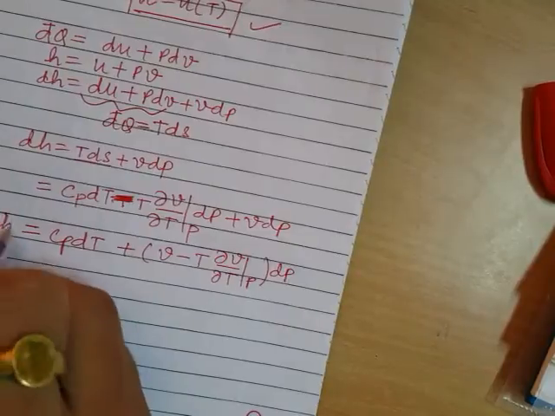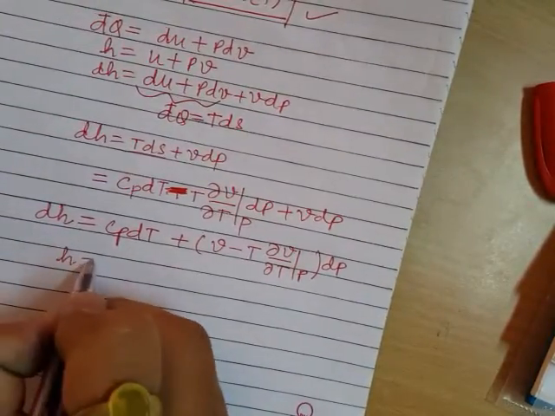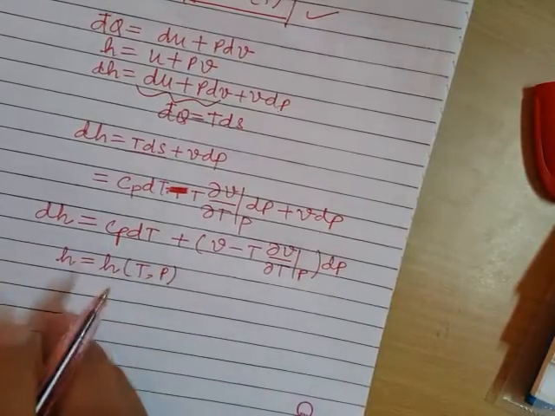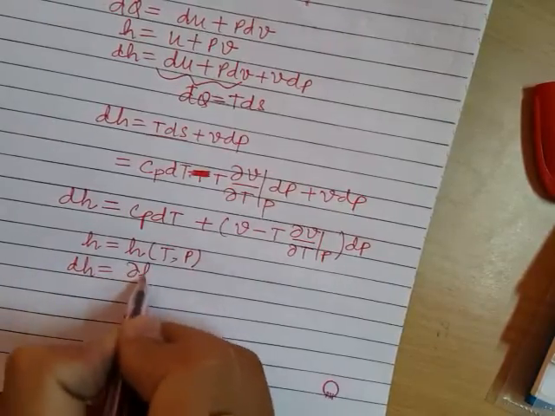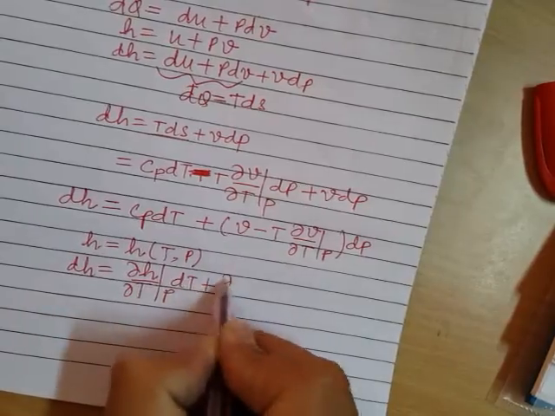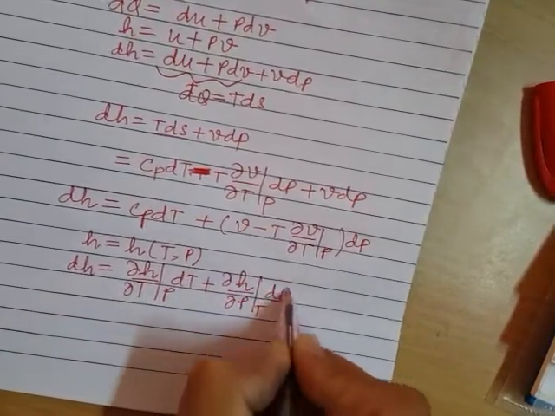This is dH. So if I am saying that enthalpy is a function of temperature and pressure, then I can write dH is equal to del H by del T at constant pressure dT plus del H by del P at constant temperature dP.